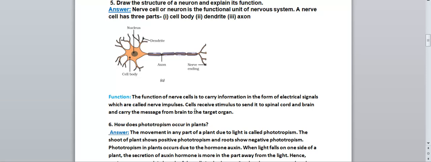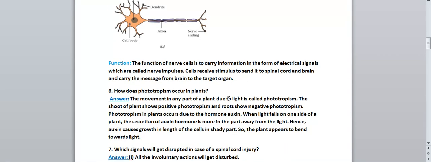So what will the cells do? The cells will receive the stimulus and send it to the spinal cord or the brain, and they will carry the message from the brain to the target organ. Once the message reaches the brain, it will be given to the target organ, whether it is your heart, or a kidney, or your sense organs, any organ. It will give the message to different organs of our body, right? So this is the function of neurons.